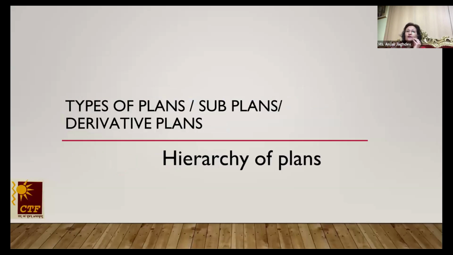Next slide. Definitely every time I'm not going to tell, Sir Gaurav. Reason being, we are very short of time and I'm trying to take you across all the plans in a very, very quick manner. Children, in all organizations, all levels of management do plan. But yes, the magnitude, the content, the coverage, that differs. So hierarchy matters. At the time of planning, who is allowed to plan what? That is decided by the status.